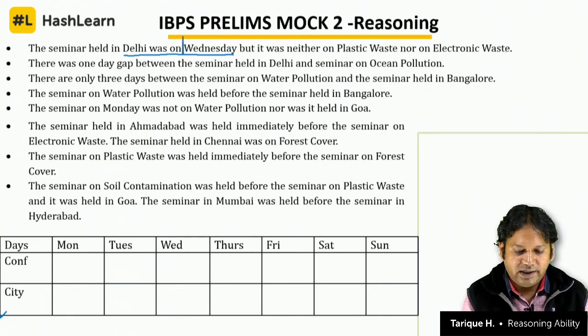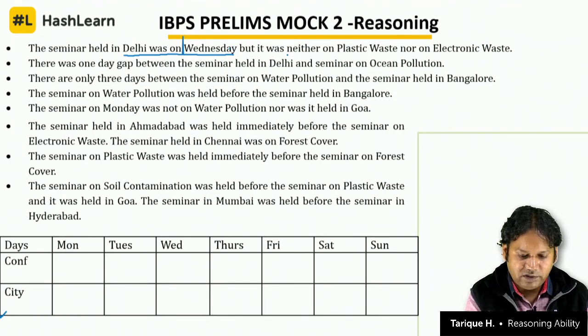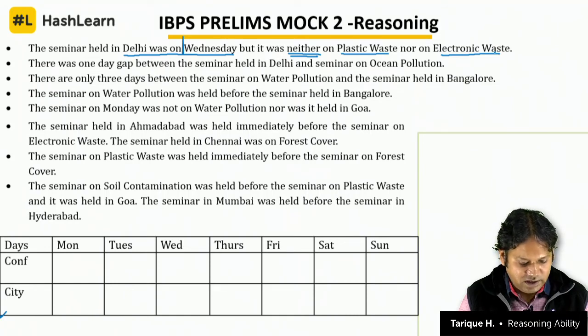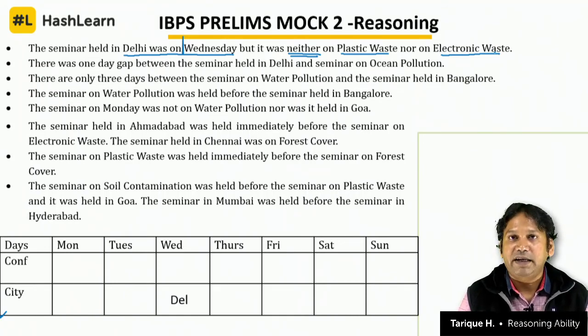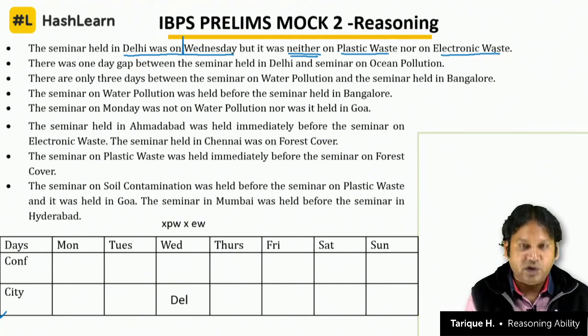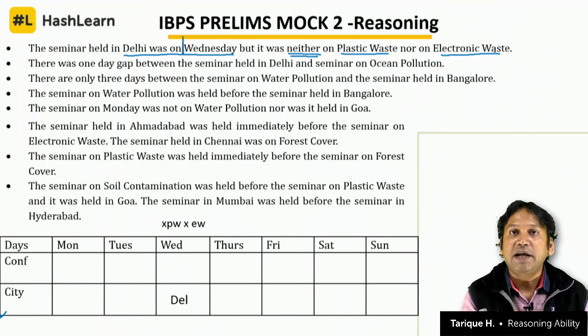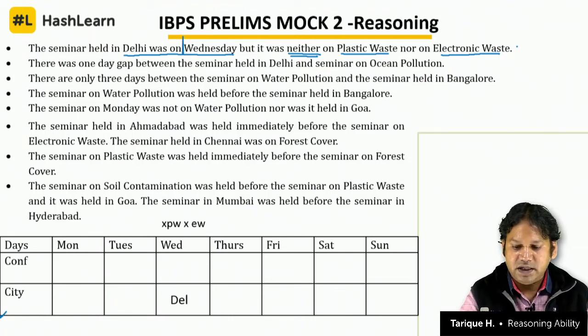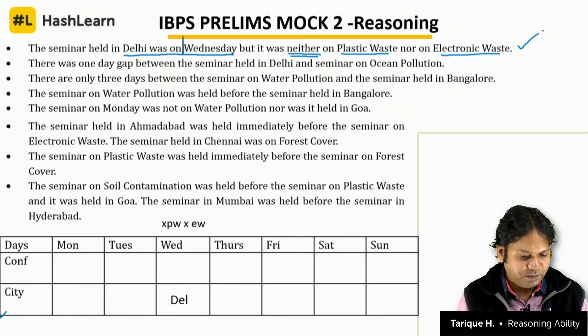This is what is called a direct clue, but it was neither on plastic waste nor on electronic waste. So what can we do with this clue? We can say that on Wednesday this seminar will be Delhi, DEL, and it was not on plastic waste, so cross on top, not on plastic waste and not on electronic waste. So keep writing down things which cannot come in a particular block. That will help you solve the question and get the answer at the end. So our first clue is done, there is no more to worry about from the first clue.